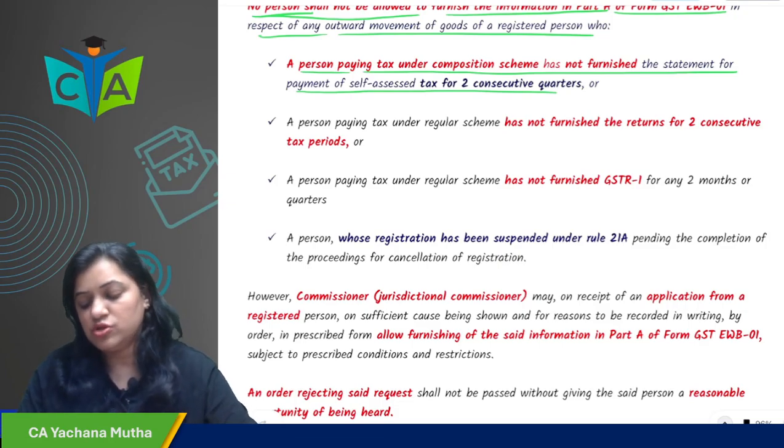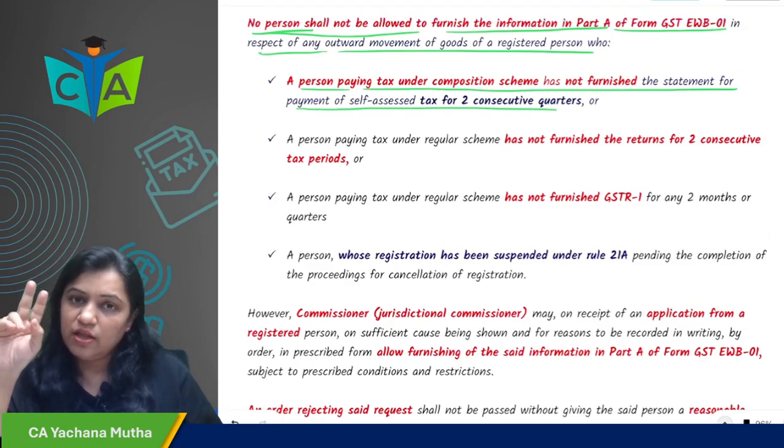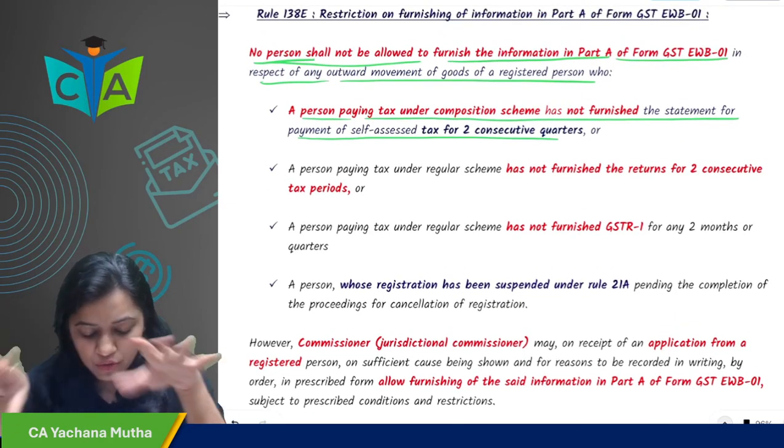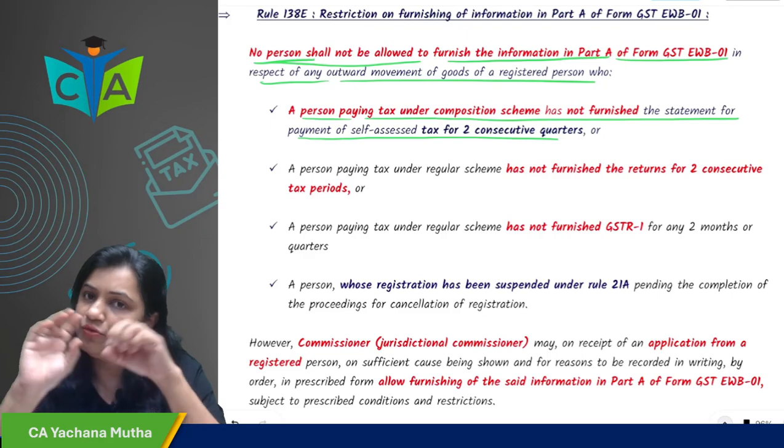So you were under composition scheme and you have not furnished the statement for 2 consecutive quarters. Then you are not allowed to furnish the information in part A of the e-way bill.